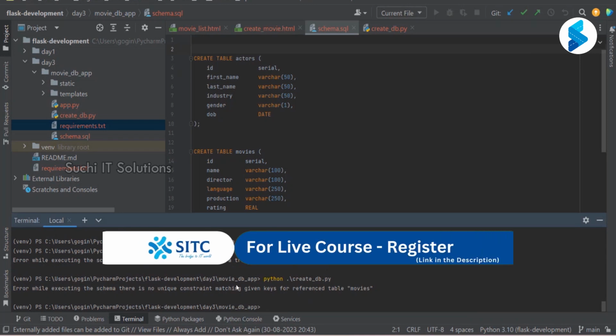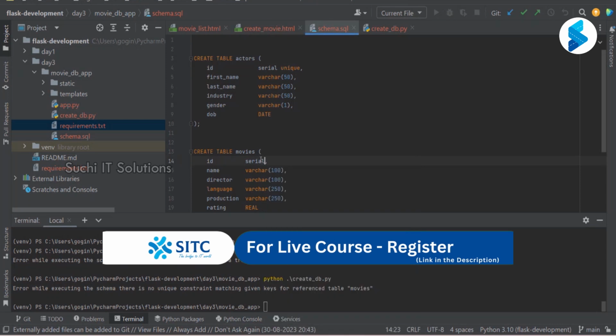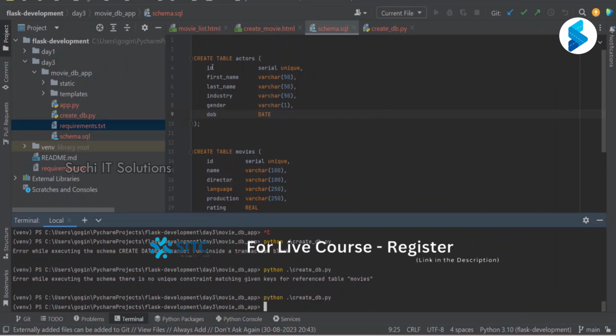There is no unique constraint matching the given key for reference to movies. So what I'm going to say is unique, and it should be that ID should be unique. So we are just saying it should be unique. Okay, that's it. It executed without any errors.